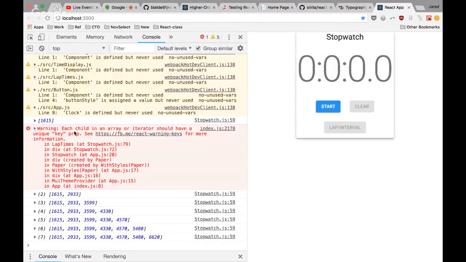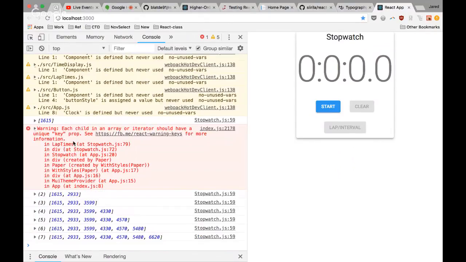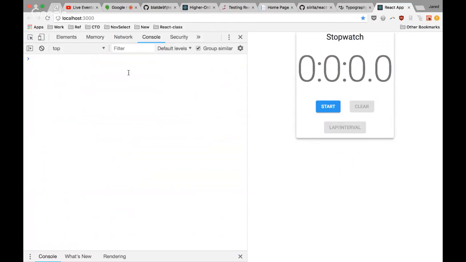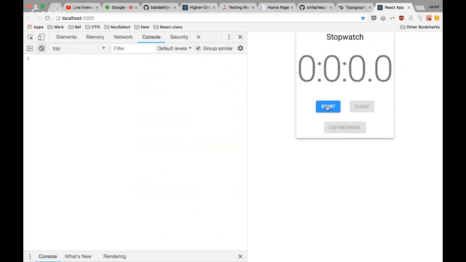So I'm going to address this bit here now. Each child in the array or iterator should have a unique key property. We haven't done a lot with arrays in our stuff, but I'm actually surprised. I expected it to error out on that.